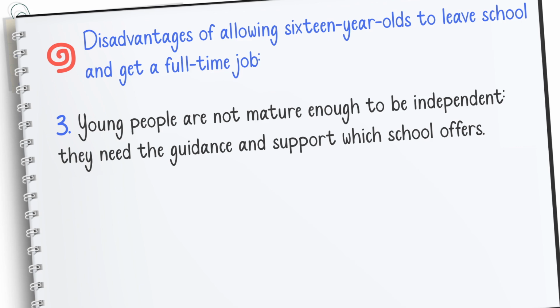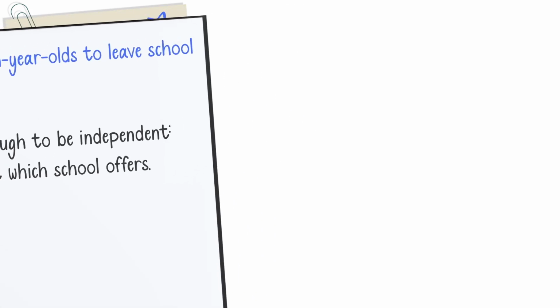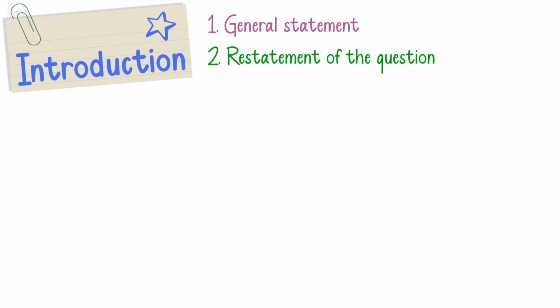Now, what I'm going to do here is start writing our introduction so you know what an introduction is. Our introduction mainly consists of three parts. The first part is a general statement that is related to the topic. The second part is restating or paraphrasing the question. And the third part is the thesis statement, which is actually the most important sentence in our entire essay. So with the general statement, I'm going to write something like this.